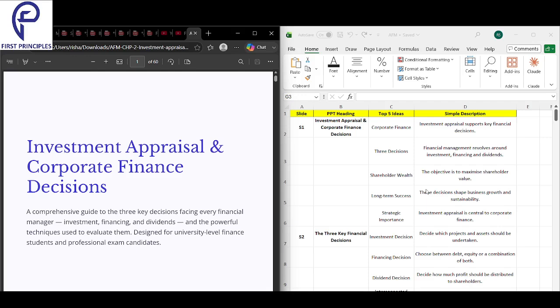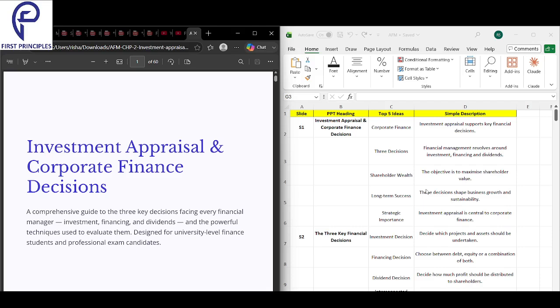And next is strategic importance. Choosing the right project is the most important part of finance. That is strategic importance. So these are the five ideas.